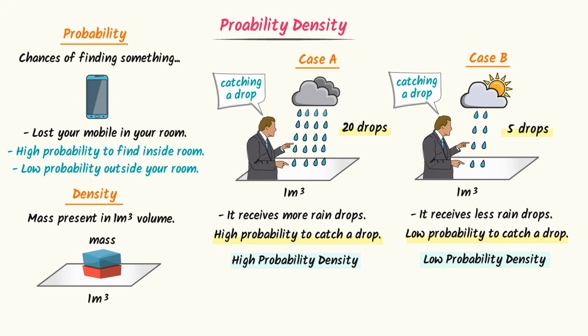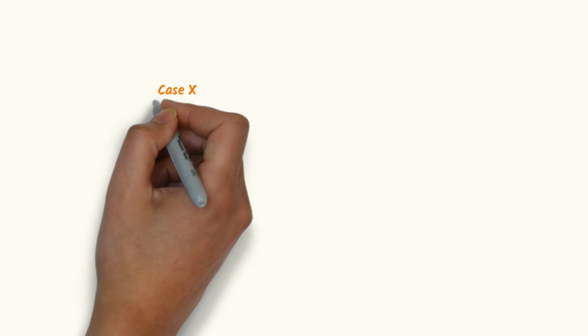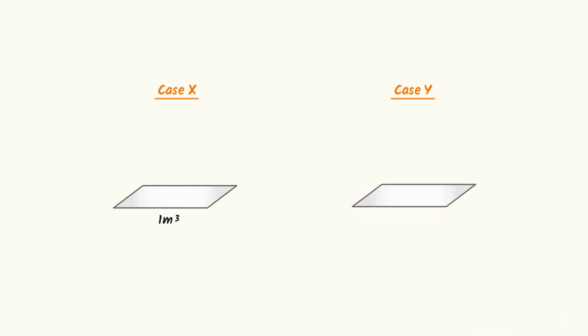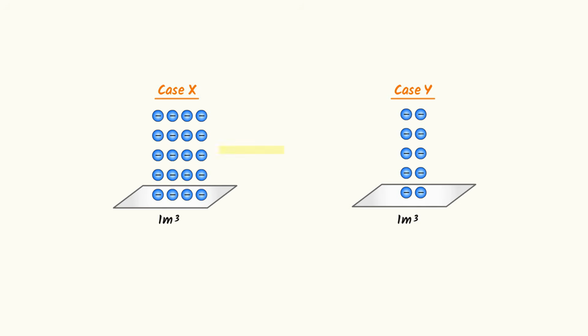Thus remember that probability density means chances of finding something in a 1 meter cubed region. Let me repeat it. Probability density means chances of finding something in a 1 meter cubed region. Now consider this example. In X case, it receives 20 electrons per meter cube. In Y case, it receives 5 electrons per meter cube. Which region has high probability density? Pause the video and answer this important question.